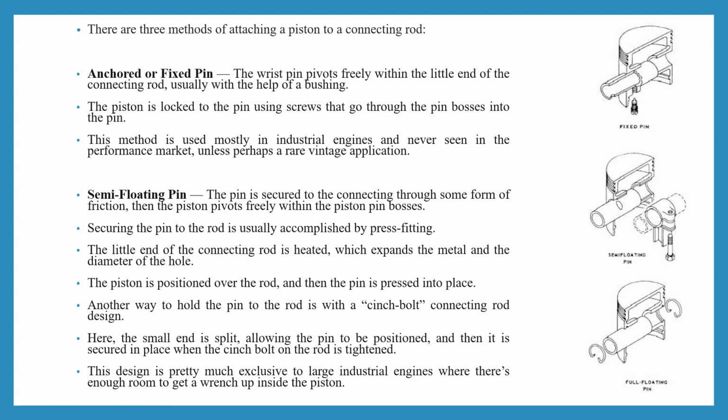The pin is secured to the connecting rod through some form of friction. Then the piston pivots freely within the piston pin bushes. Securing the pin to the rod is usually accomplished by press fitting. The little end of the connecting rod is heated, which expands the metal and the diameter of the hole. The piston is positioned over the rod and then the pin is pressed into place.